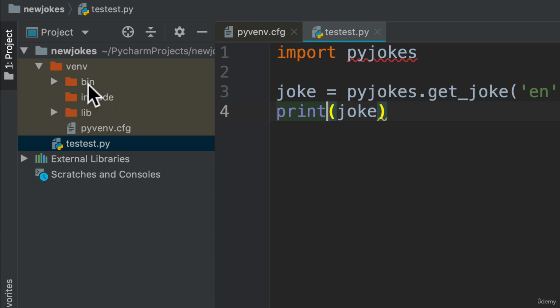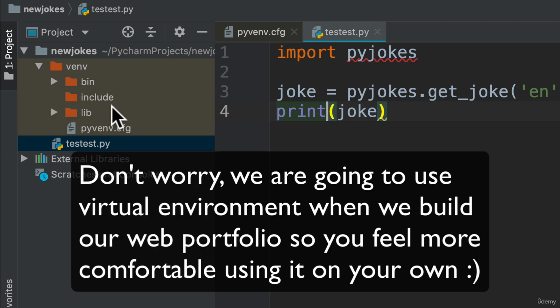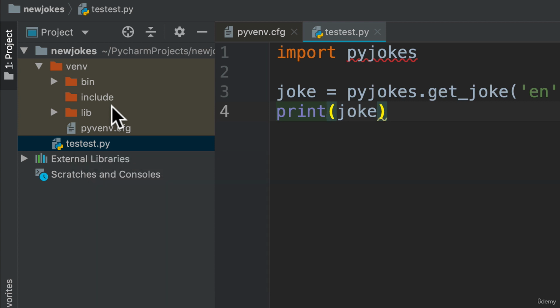Again, this may not seem like a big problem right now, especially if you haven't worked in the industry, but this, trust me, is a common problem where packages are constantly being updated and you have packages that depend on other packages that need to have certain versions. So a virtual environment to contain all the packages that you use into your project, into this small little environment is really, really important. And as you start working for bigger companies, you'll notice that in your workplace, they're definitely going to be using this system.